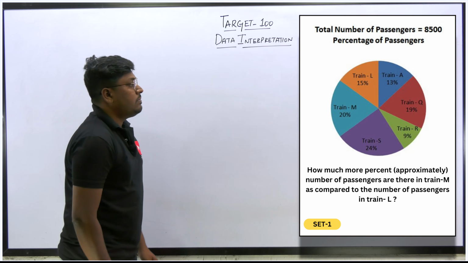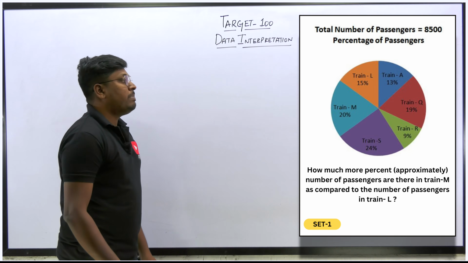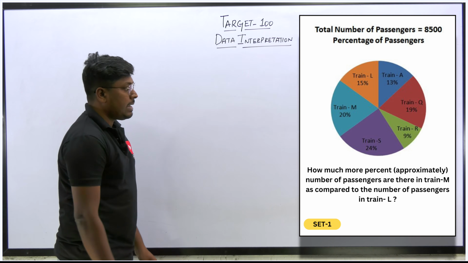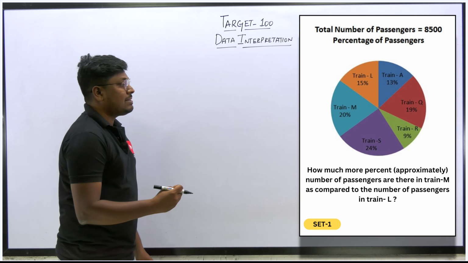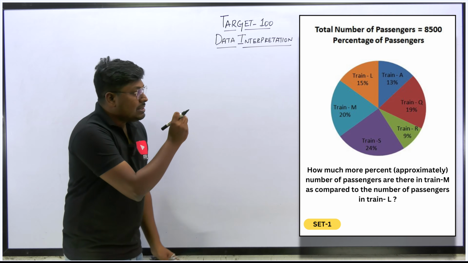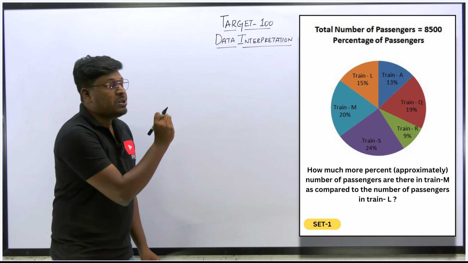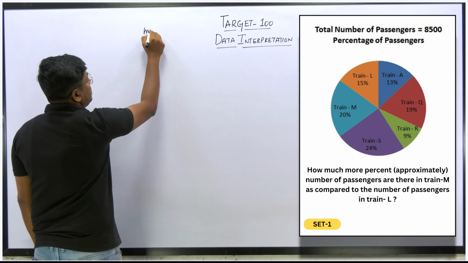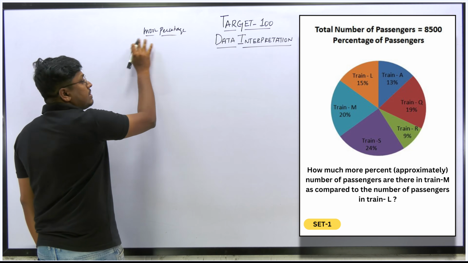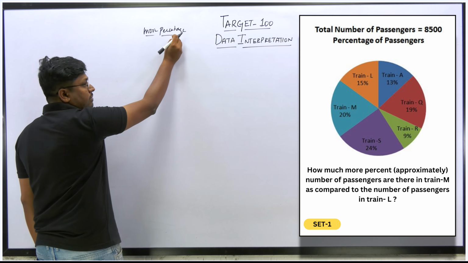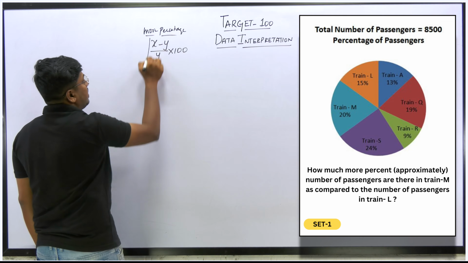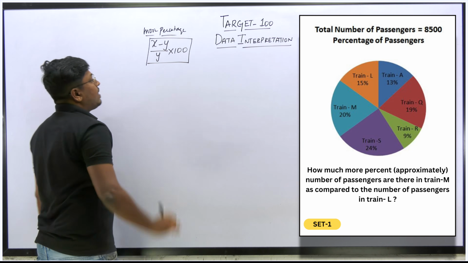So last question, fifth question. How much more percentage approximately the number of passengers are there in train M as compared to the number of passengers in train L? Just now I have told you the formula, right? Just look at the sentence carefully. How much more percentage? Understood or not? What is the formula here? X is what percentage more or less than Y? So the formula will be (X minus Y) divided by Y into 100. Understood? So never forget this formula.